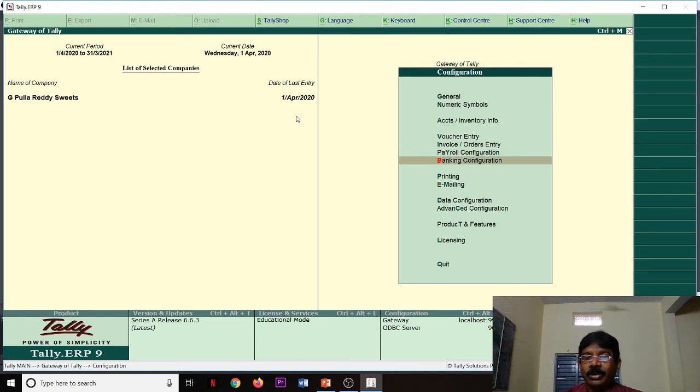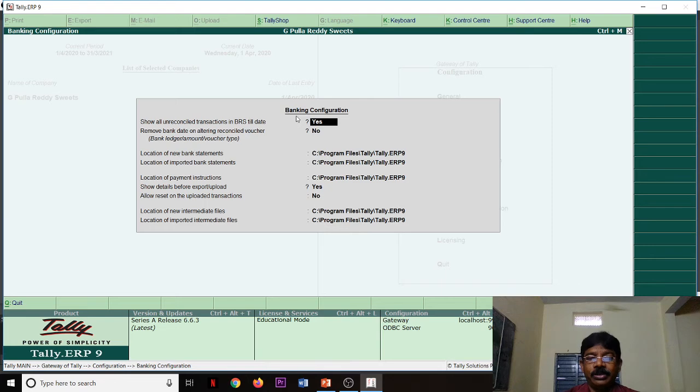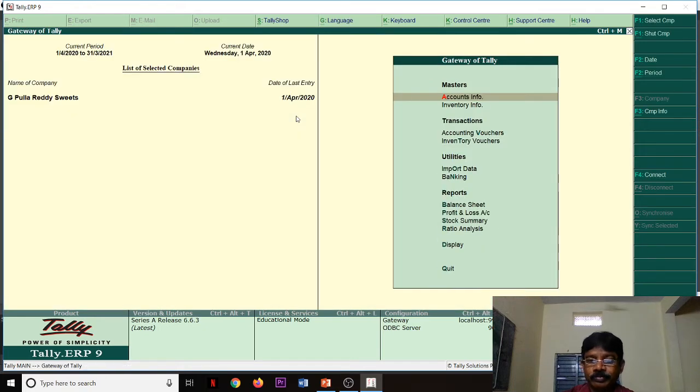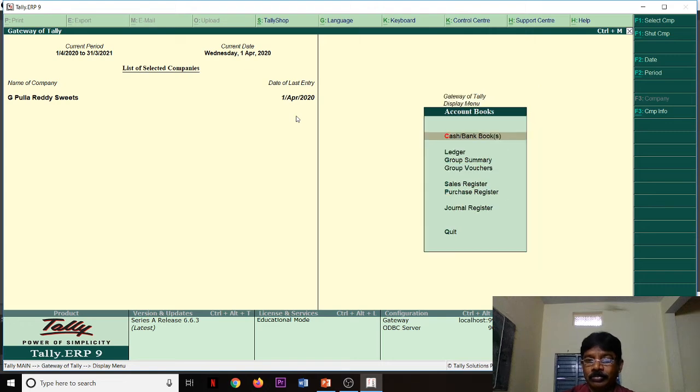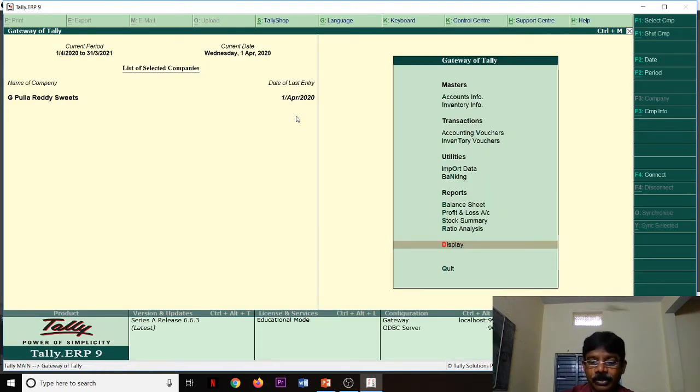Next one is banking configuration. Today what we learn is, see here, BRS, I said no here. What exactly happens we will see here. Okay. Reports, display, account books, statement of accounts, I think account books. Can I find any BRS? No, I think not. If I set yes, what happens we will see.